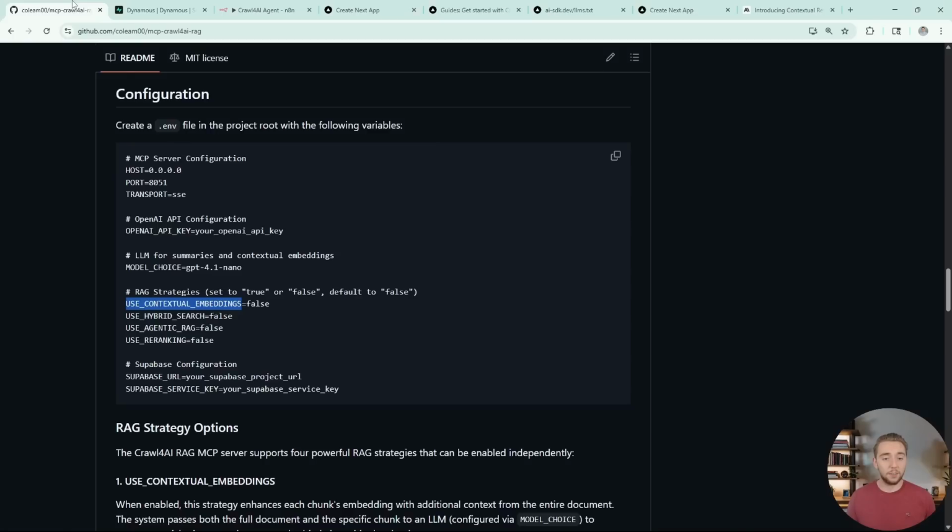And then going back to the README, we have hybrid search. Hybrid search is all about giving your AI agent the ability to do a keyword search on top of regular RAG, because RAG itself is semantic search. It's not doing exact keyword matching. So sometimes if you search for OpenAI, the chunks you get back from RAG don't necessarily have the word OpenAI in them, even though you probably want to only pull chunks that do. Keyword search is a way to get that specifically from your knowledge base.